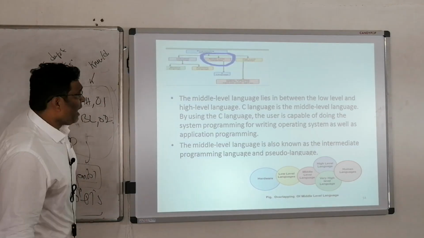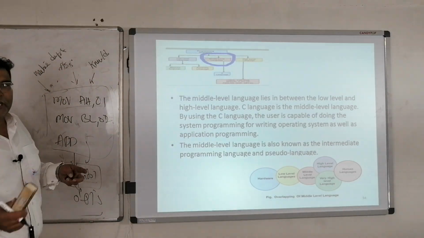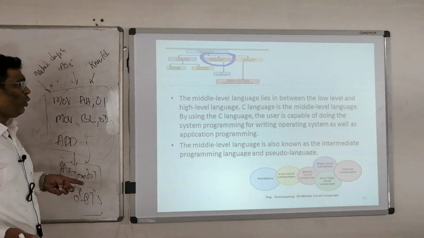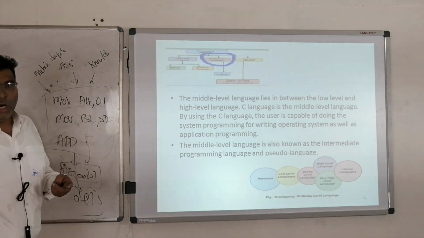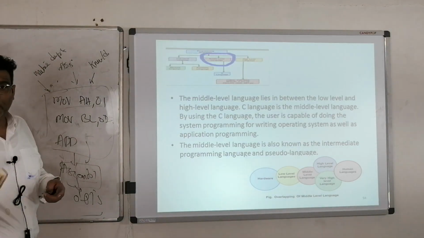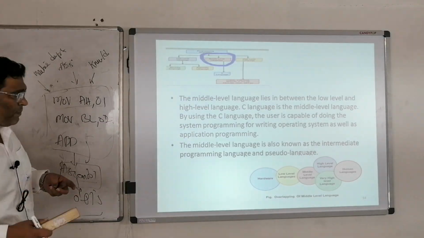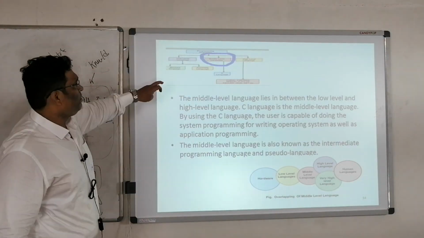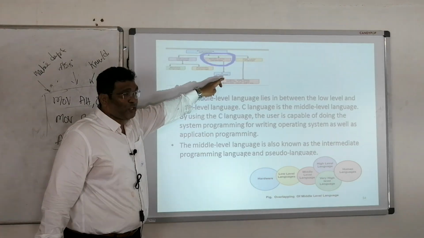Middle level language is nothing but your C language, which ranks intermediate between your high level language and low level language, and doesn't require any hardware knowledge. It can run on any operating system. It is very portable, and you are able to design application programs and everything. If you see the figure, this is your machine, high level, and middle level language, which is also the C part.